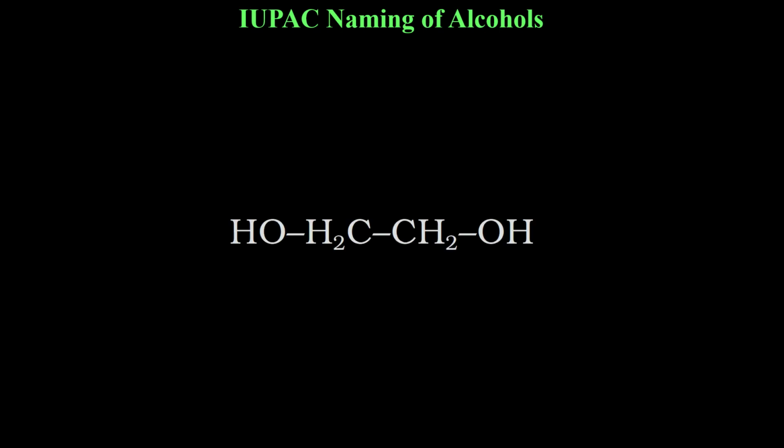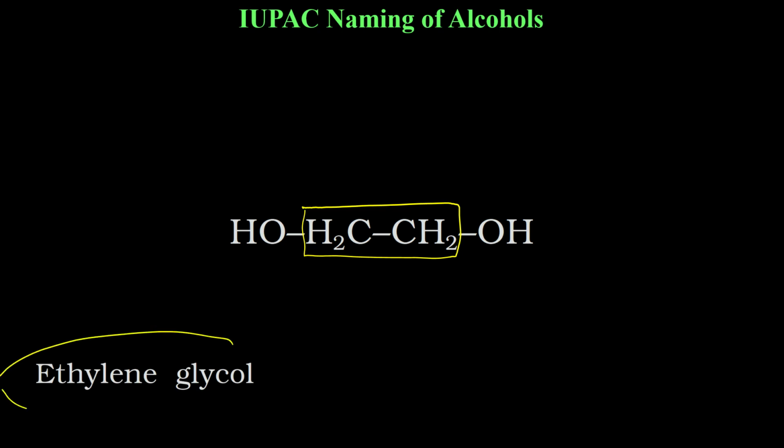Next one, very easy one. Here how many carbons do you have? 2 carbons. The longest chain is of 2 carbons. Before I move to IUPAC naming, the common name of this one is ethylene glycol. You can memorize the name. Ethylene glycol. Remember, for common names there are no specific rules. There are some broad rules only, but no specific rules as we have for IUPAC naming.